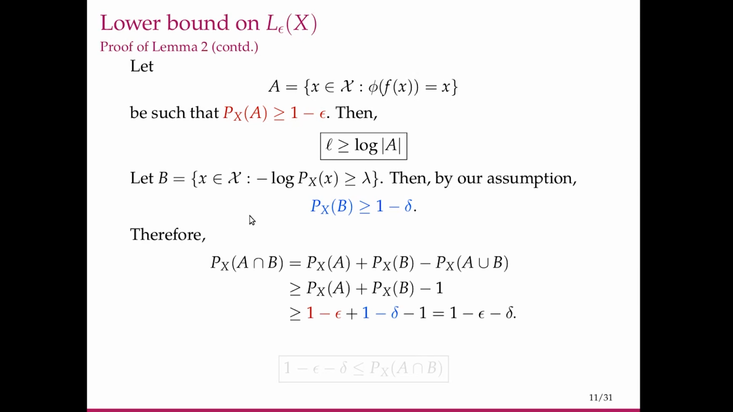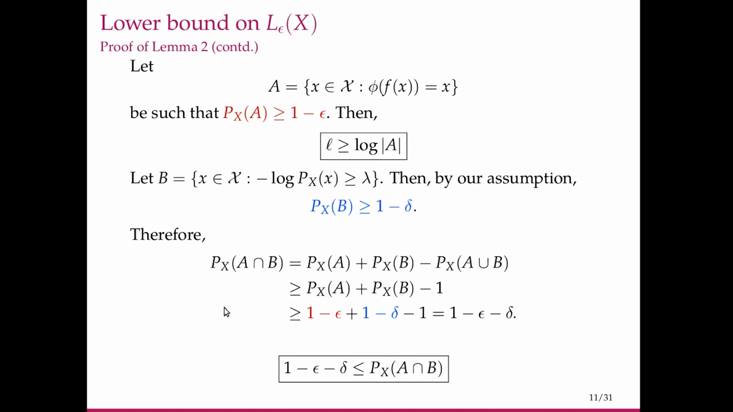So using these two, we can say that probability of A intersection B is equal to probability of A plus probability of B minus probability of A union B. And this probability of A union B, we upper bound by 1, and we obtain this second expression. Probability of A is greater than or equal to 1 minus epsilon from here. And probability of B is greater than or equal to 1 minus delta from here. Putting these together, we get 1 minus epsilon minus delta is less than or equal to probability of A intersection B.